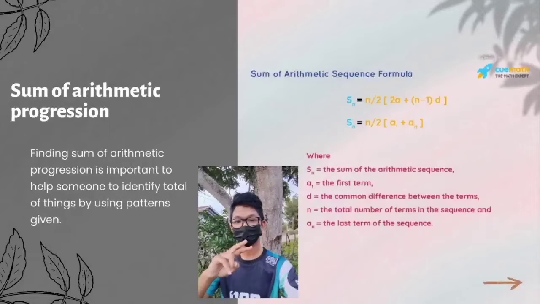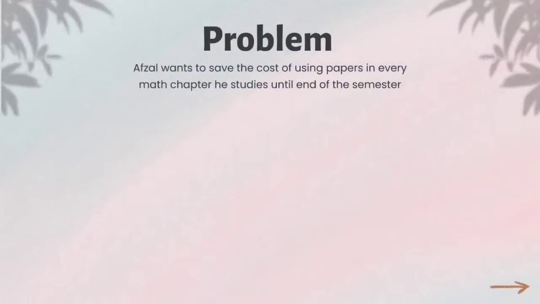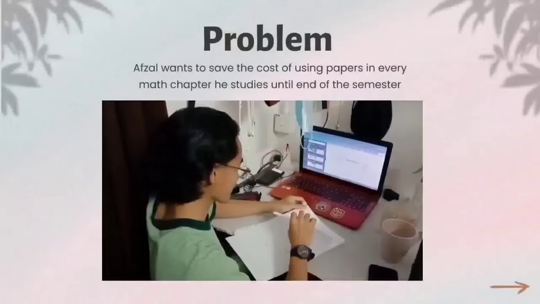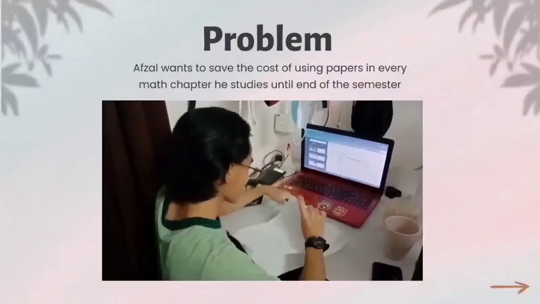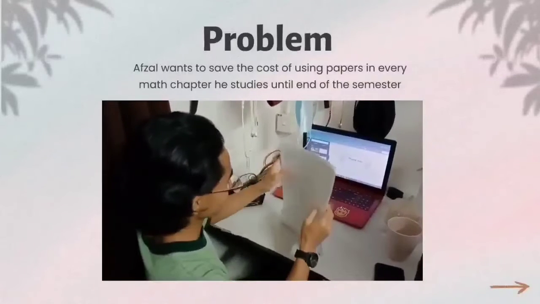Based on the formula, where the Sn is the sum of arithmetic sequence, A is the first term, and D is the common difference, n is the total number of terms in the sequence, and An, or we call L, is the last term of the sequence. So in this formula, we can find the sum of arithmetic sequence. The problem related in this topic, Afzal wants to save the cost of using paper in every math chapter he studied until end of the semester.